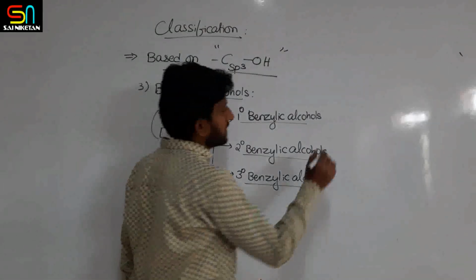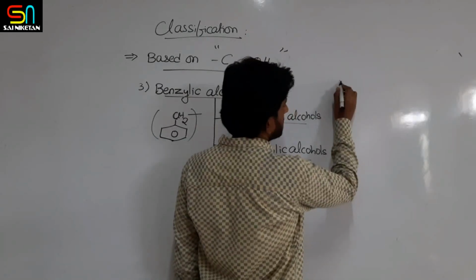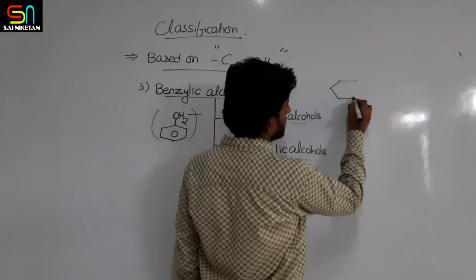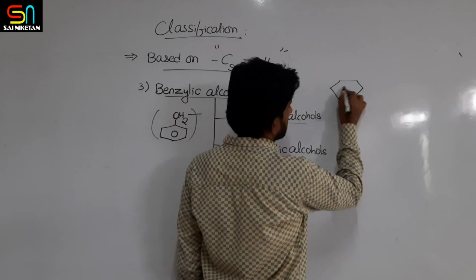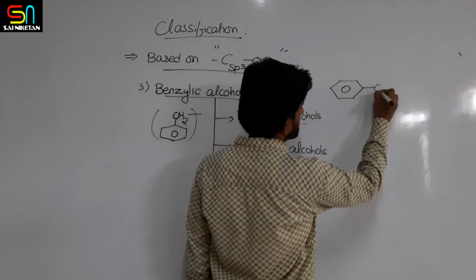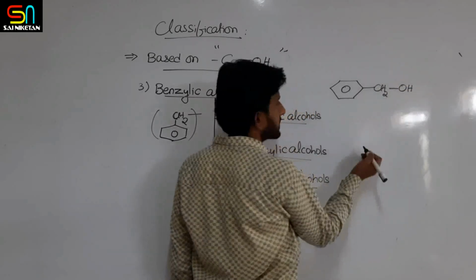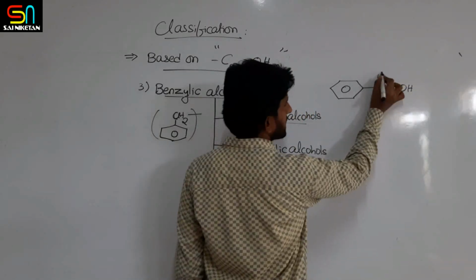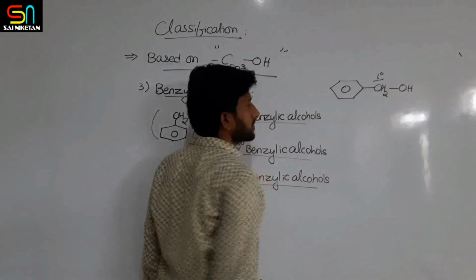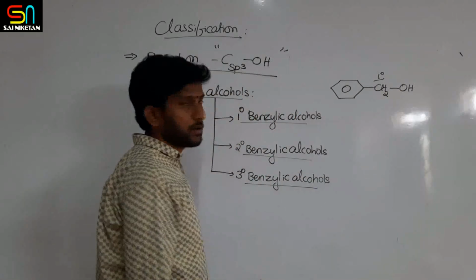Now primary benzylic means to the benzene ring one sp3 carbon is present, to which the OH group is attached. Now if you observe, this carbon is a primary carbon, so it is primary benzylic alcohol.